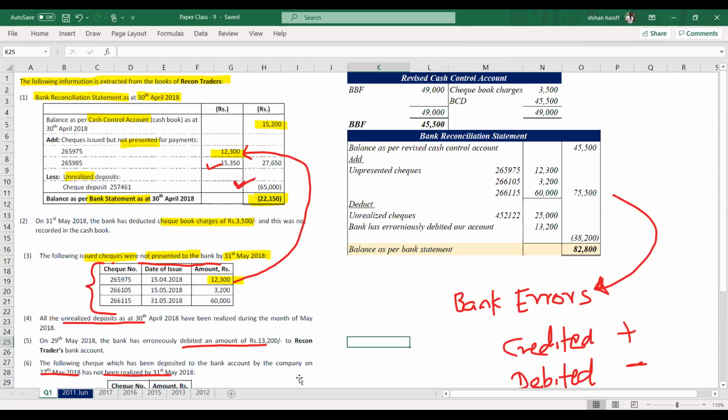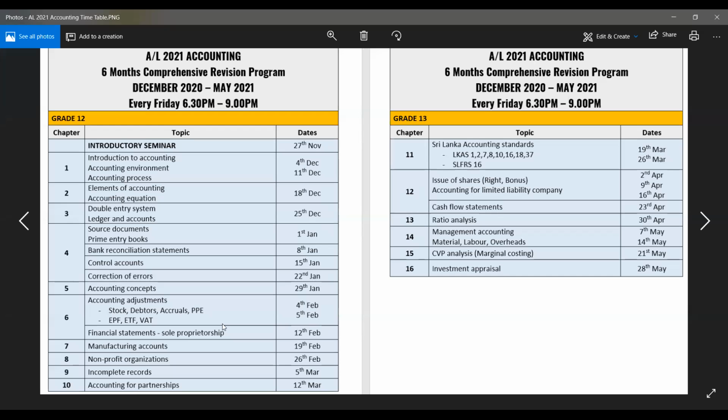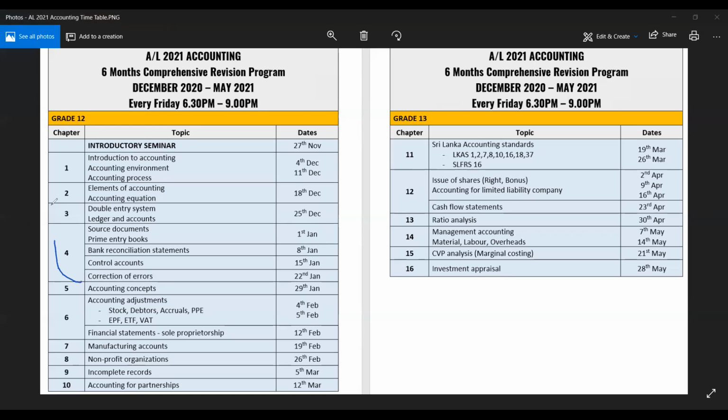So in our revision class, we have completed all the first 4 chapters. If anyone wants to join, because some of the students ask me how to join and what are the chapters that we are currently doing, now this is our plan. We have completed 4 chapters and we are here in accounting concepts and the adjustments.